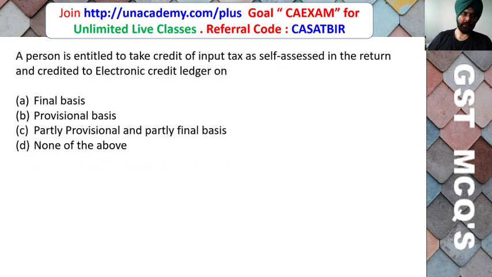A person is entitled to take credit of input tax as self-assessed in the return and credited to the electronic credit ledger on a final basis, provisional basis, partly provisional and partly final basis, or none of the above.